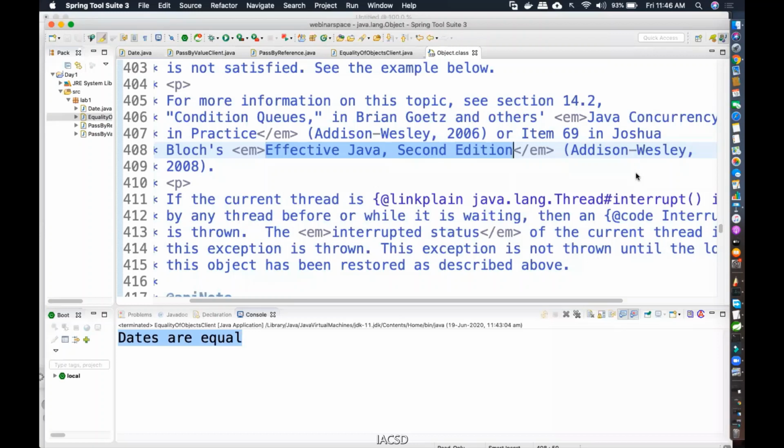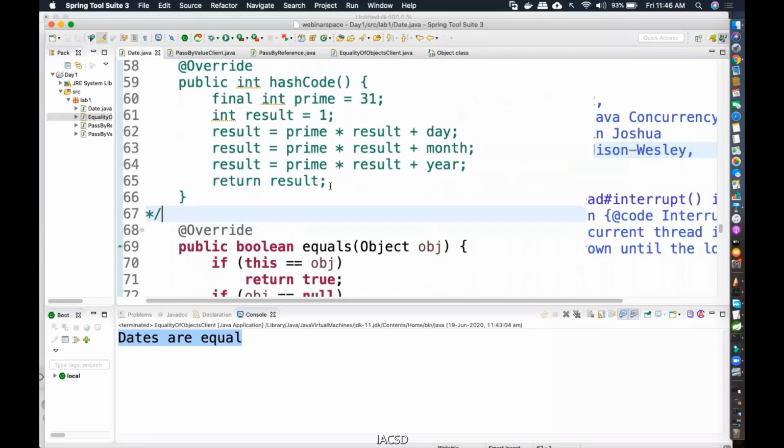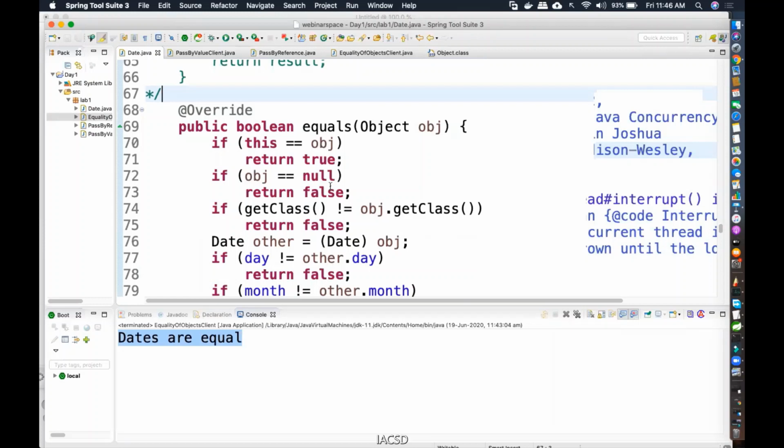That is his approach. As per his approach, most IDEs have followed that particular approach in order to generate the auto generated equals method. That is the approach that is followed by almost all IDEs. So let us see what is his approach. He says that